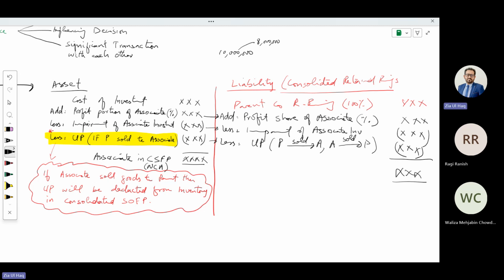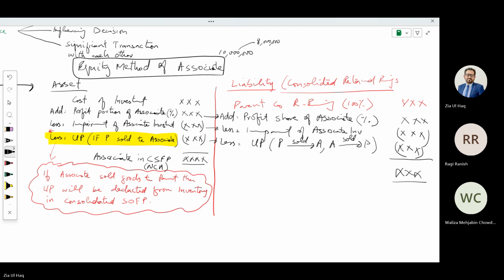And this calculation is called the equity method of associate calculation. What does it call? Equity method of associate. Only this method.